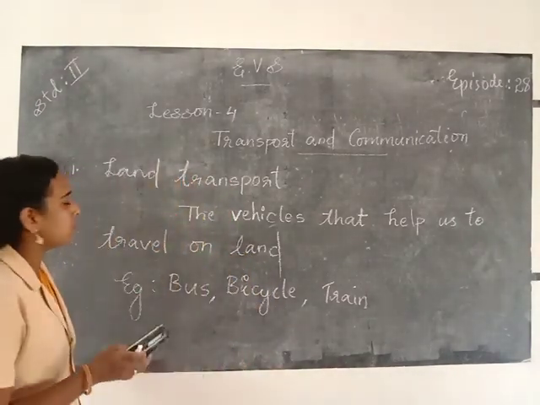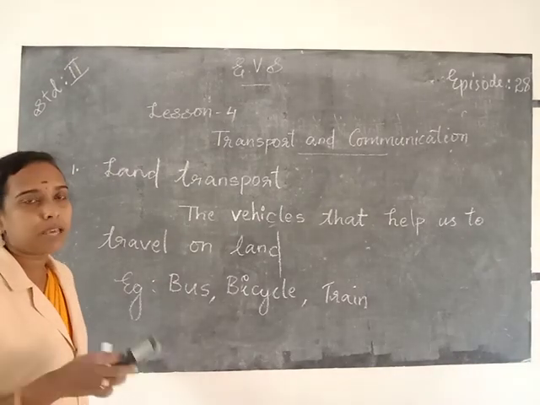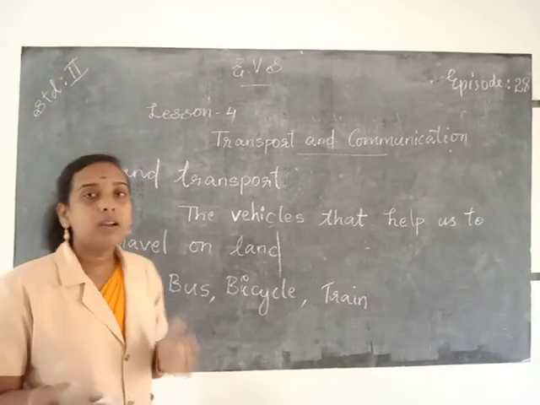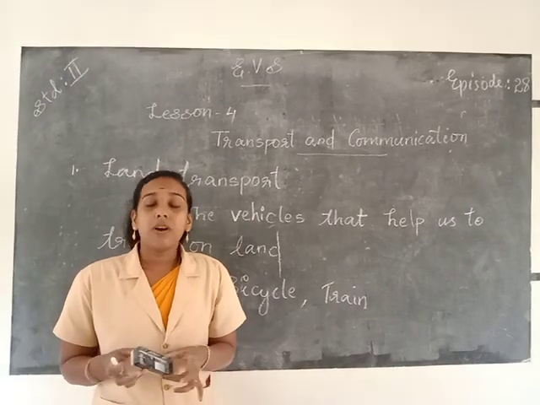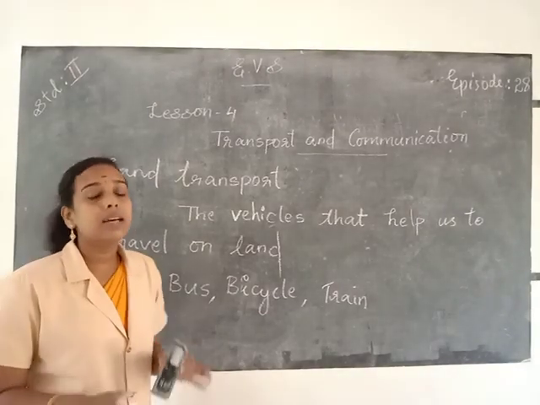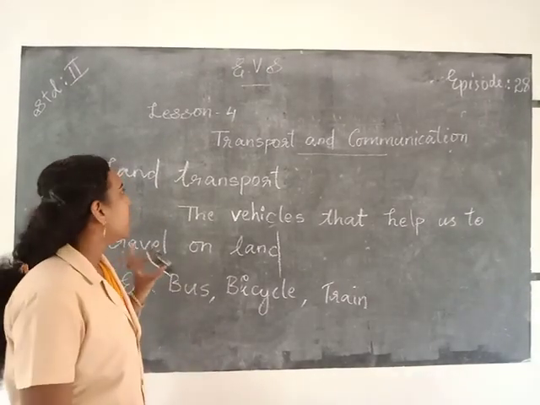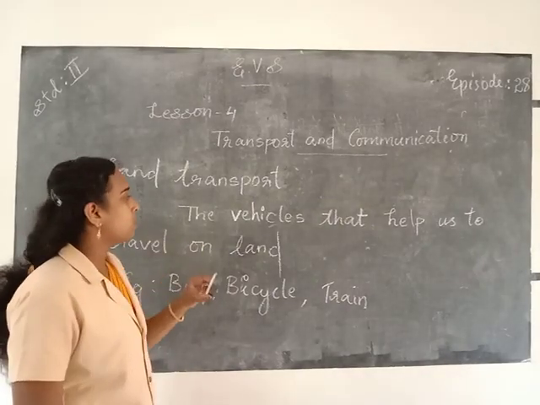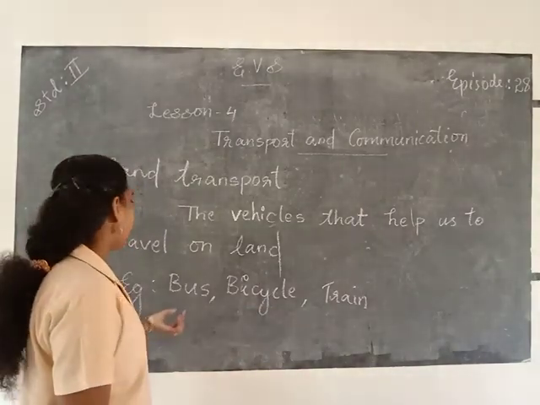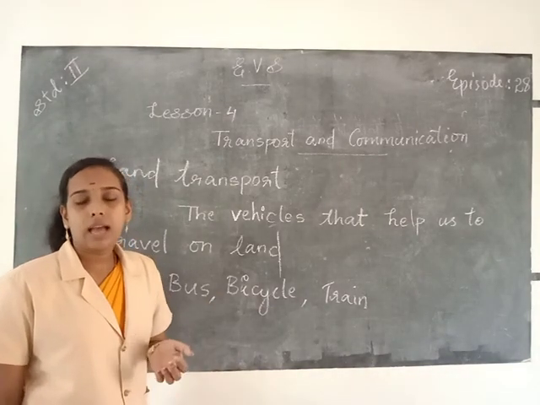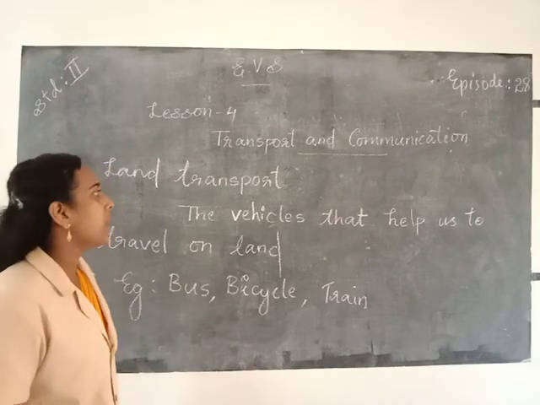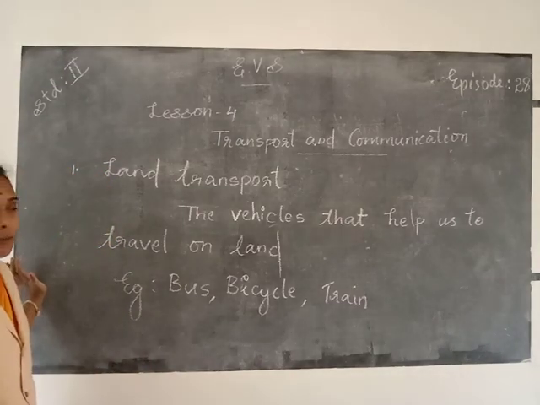In cities, people use different types of vehicles to travel from one place to another. The vehicles that travel on land also run on fuels like diesel, petrol, CNG, etc. CNG means compressed natural gas. So simply, land transport means the vehicles that help us to travel on land. For example, bus, bicycle, train, ambulance, metro, etc. are land transport. Then the second means of transport is water transport.